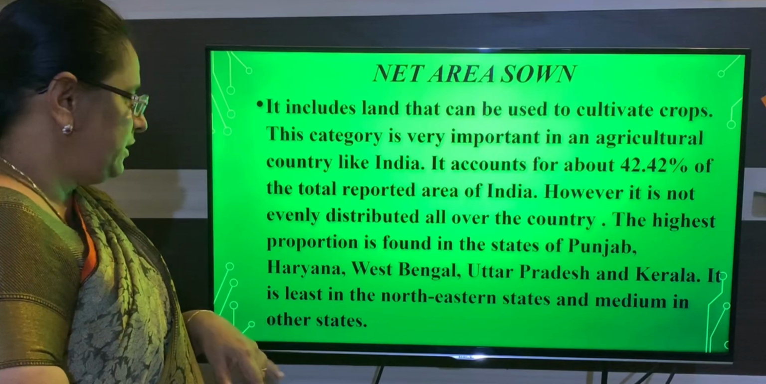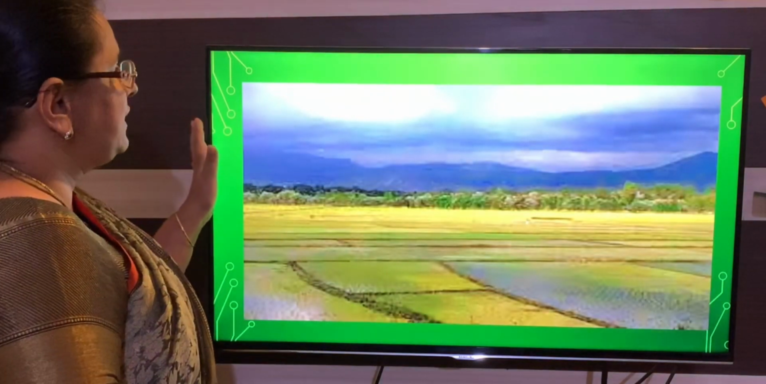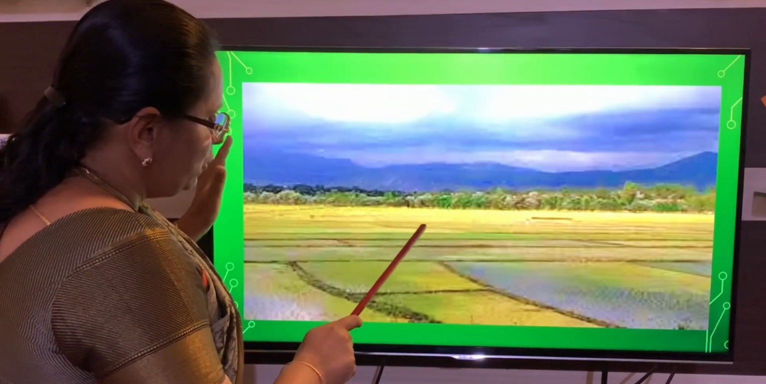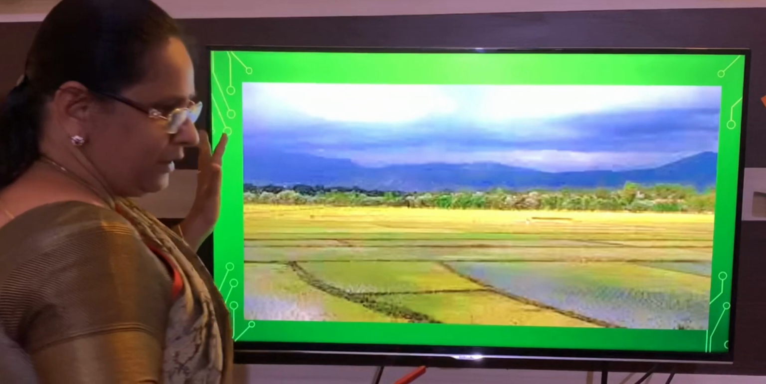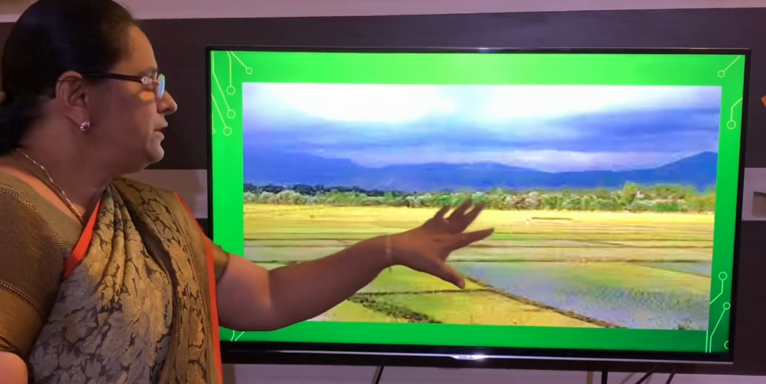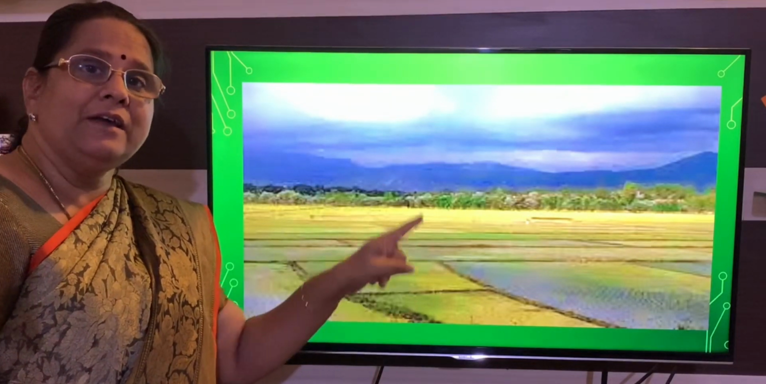Is that clear, children? Now all of you understood? Shall I start with the next? So before I start with the next, recognize this, and these lands are used for agriculture only. That means which land it is? It is net area zone.